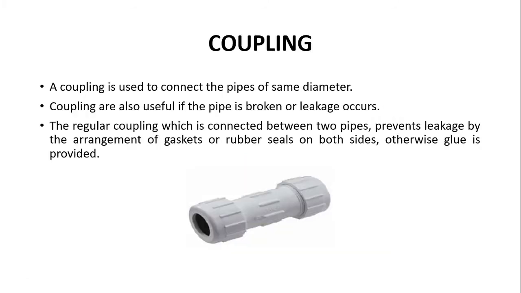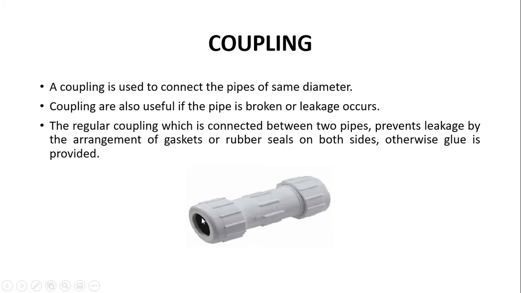Now comes the coupling. A coupling, or a coupler, looks like this. It is used to connect pipes of the same diameter. When we need to increase the length of the pipe and we are using 2 or more pipes together, we use this type of coupling or coupler. We can also use a coupling when we have a pipe which is broken or producing a leakage. This is how a regular coupler looks. If it is connected between 2 pipes, it prevents leakage by the arrangement of gasket or rubber seals.